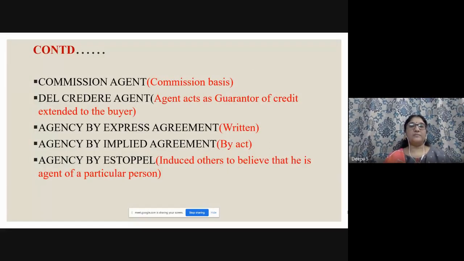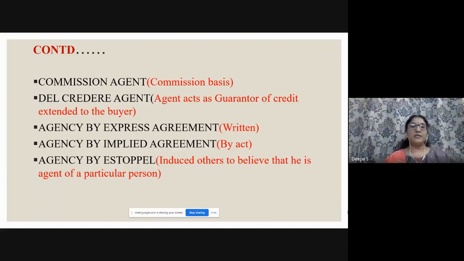So here next comes the commission agent, who acts for the purpose of getting commission. Del credere agent: the agent acts as a guarantor of credit extended to the buyer. So he accepts the credit also, on behalf of the principal. If the principal gets some loan, and on his behalf the agent is liable, the agent is also liable. We call it a del credere agent. And agency by express agreement, written agreement, or by act, we call it implied agreement.